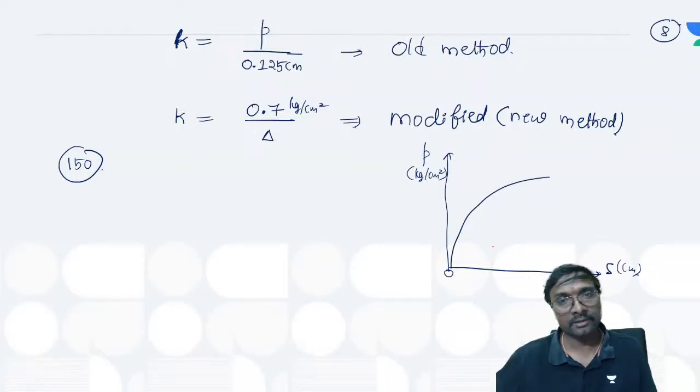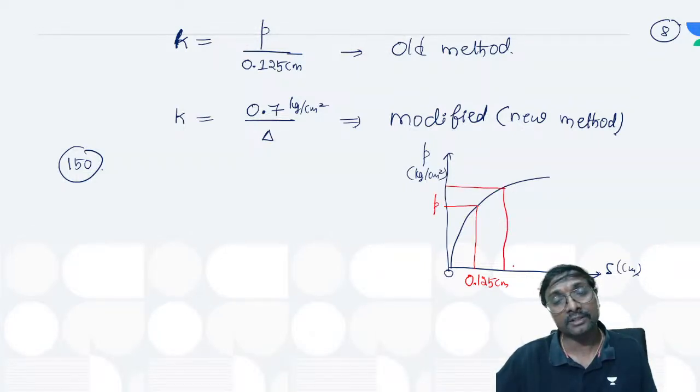Next, what happens? As per the old method, what are we doing? This was your 0.125 centimeters, na? And corresponding to that we go for this pressure, right? Now recently, what is the modified method? This is your delta, and the corresponding pressure will be 0.7 kg per centimeter square, right?